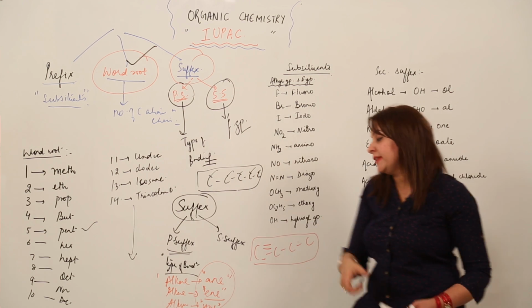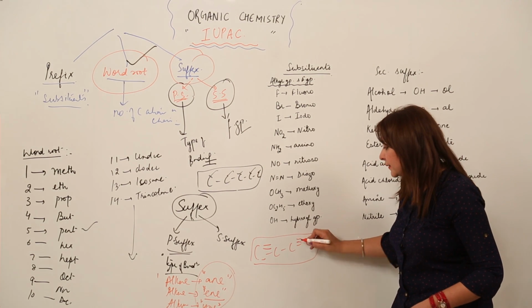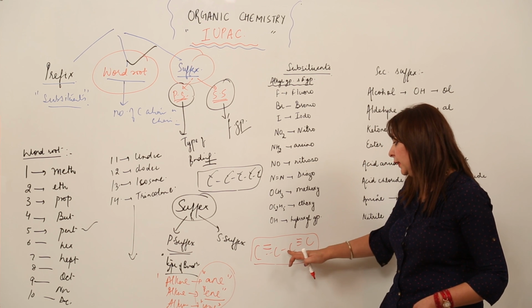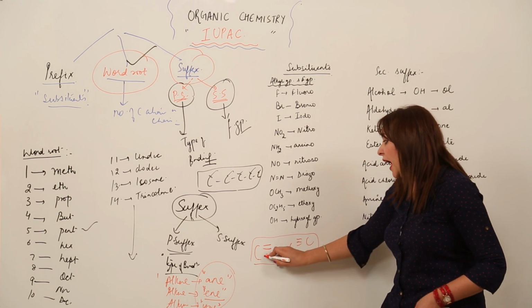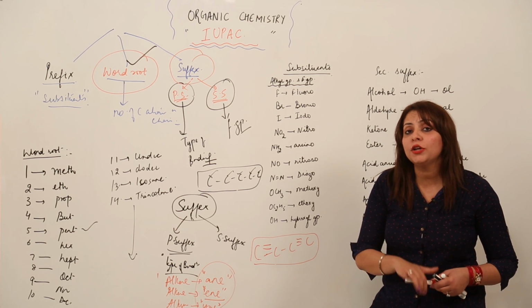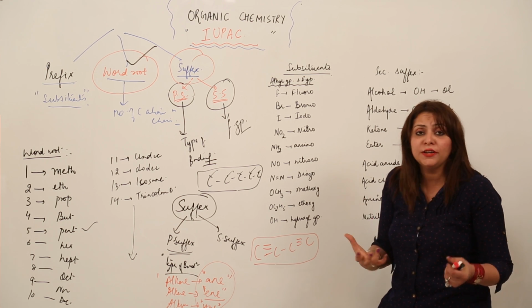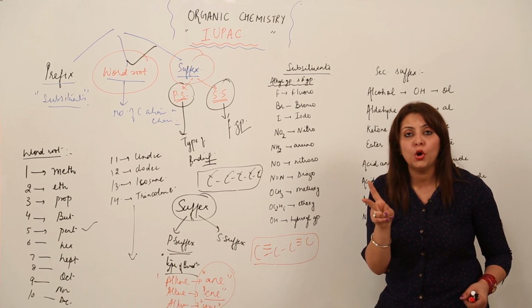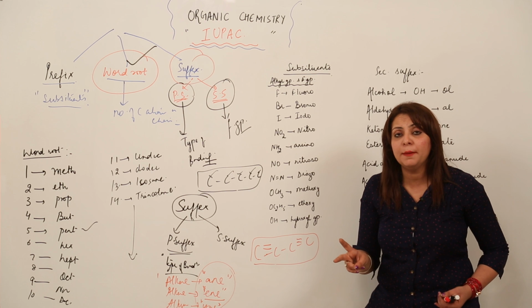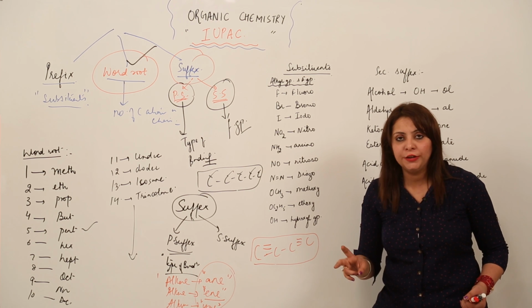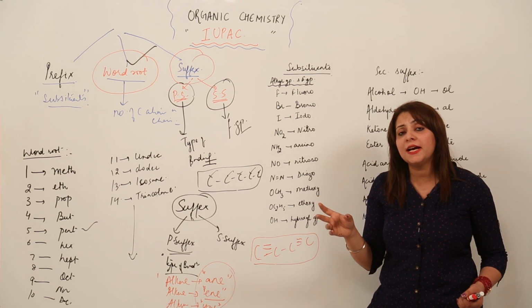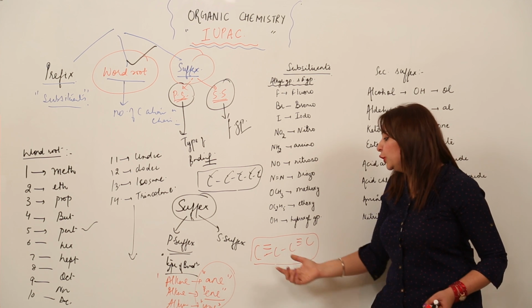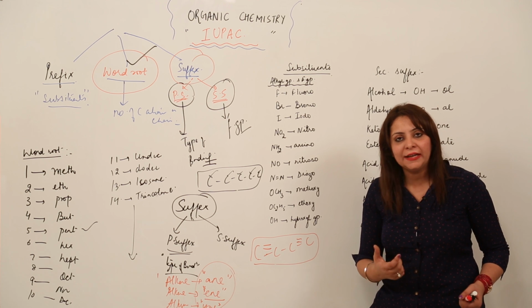Like for example, if I say there is a bond like this, right? If I state an example, C triple bond C, single bond C, triple bond C, and I ask you the primary suffix for it, then what are you going to say? Obviously you are going to say that yes, it contains one single bond and two triple bonds. So obviously it is not a member of saturated compounds, it is a member of unsaturated. And which subgroup of unsaturated? Obviously alkyne, because you know triple bond corresponds to alkynes. So you will say that yes ma'am, it is a member of alkyne, right?